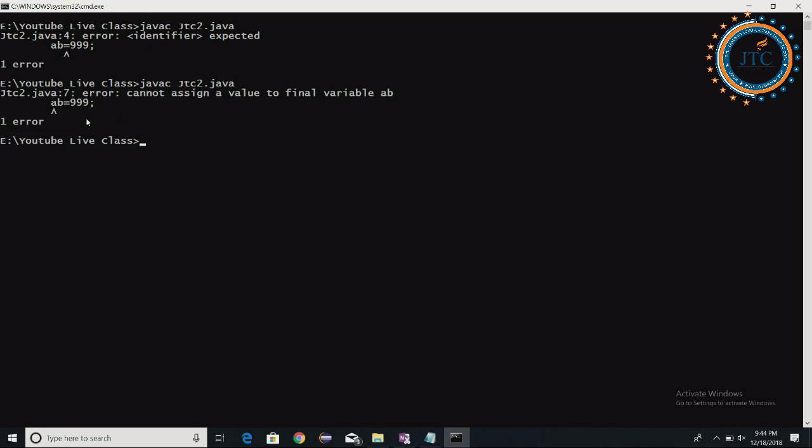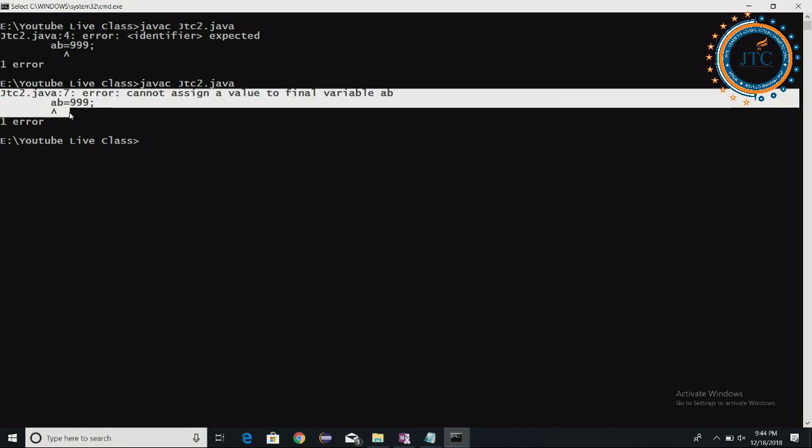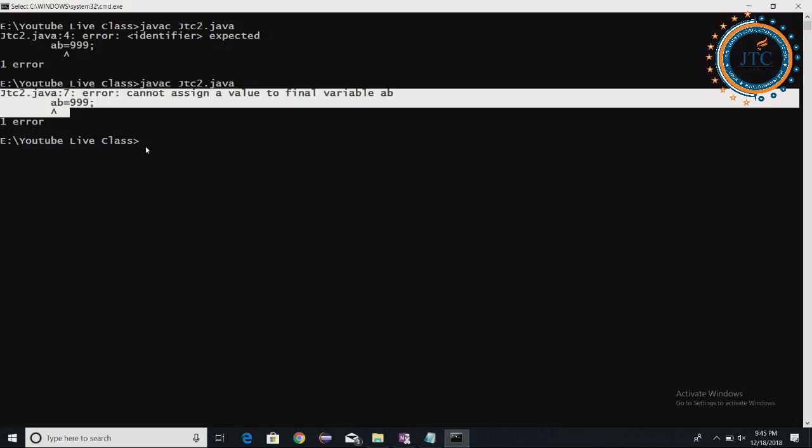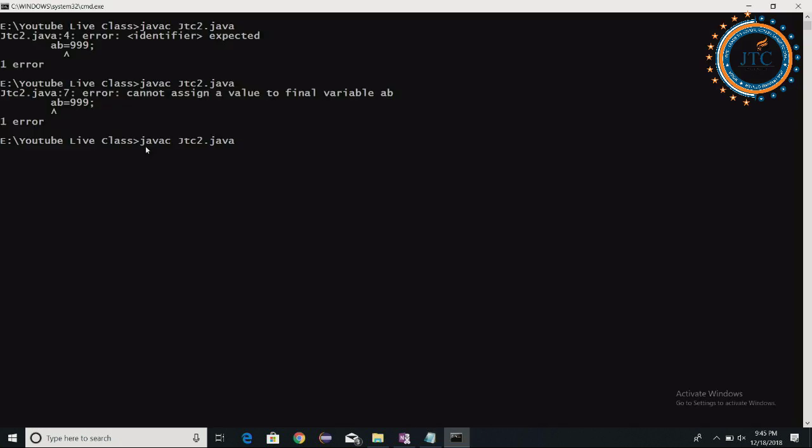I am compiling it. Again, what error is it? Cannot assign a value to the final variable. For AB I am assigning the value 999, inside the method. Let's check it out. Compiling again, it is giving a compilation error.